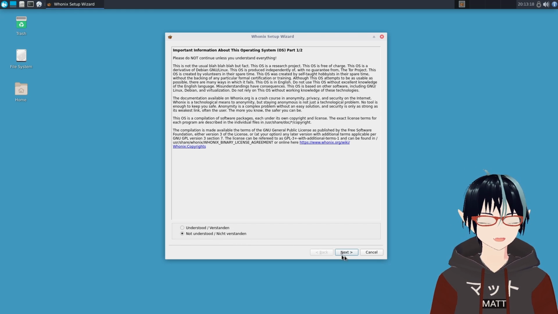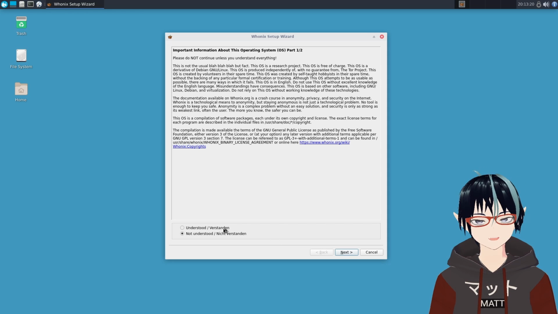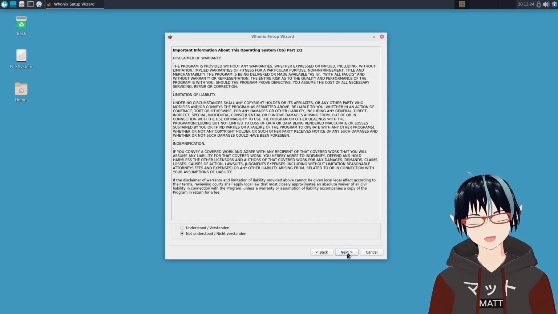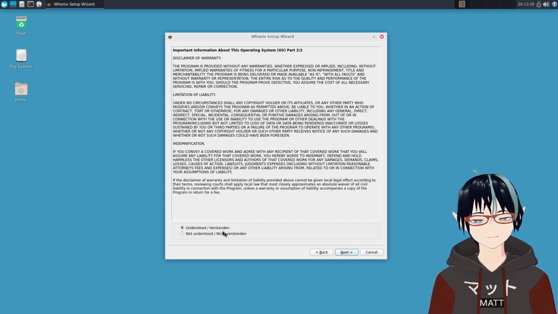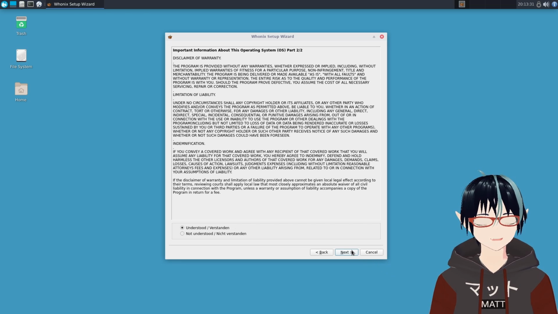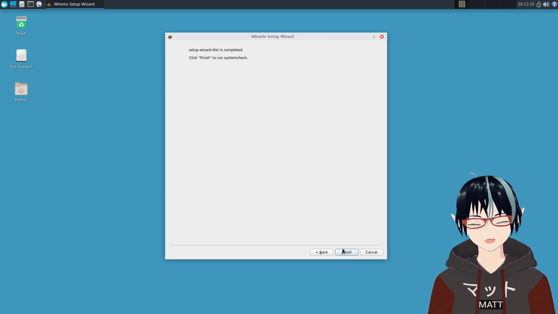If you click not understood and you click next, they're just going to turn off the virtual machine on you. Just say understood. You know what you're doing, okay? Come on. Click next. And then warranty information. We can't be sued if you do anything with this operating system. Yep, and then what you do is you click finish.